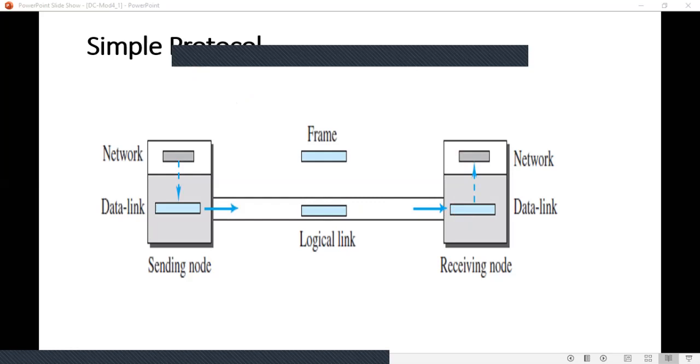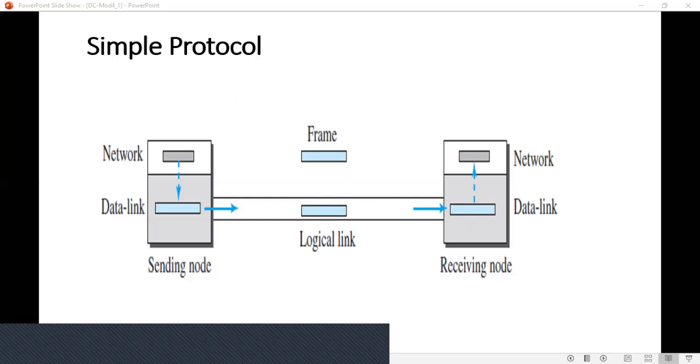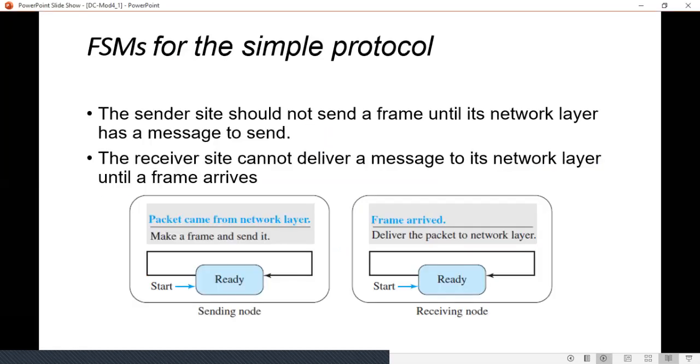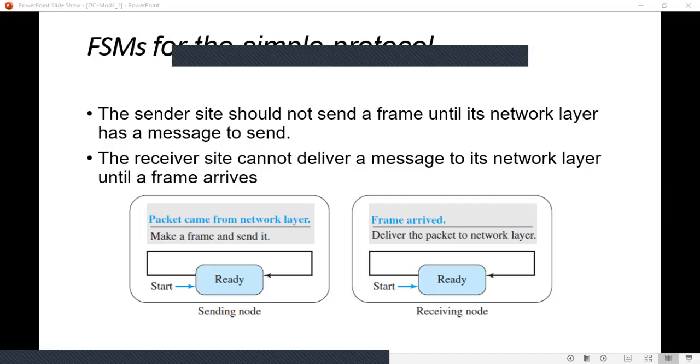Now let's see the finite state machine for the simple protocol. The figure shows the FSMs, that is finite state machines, for the simple protocol.